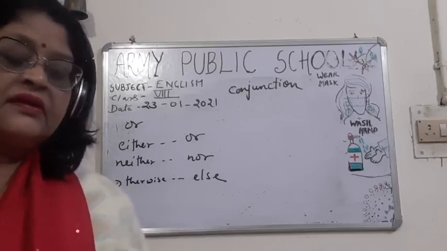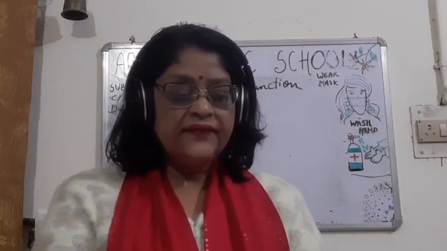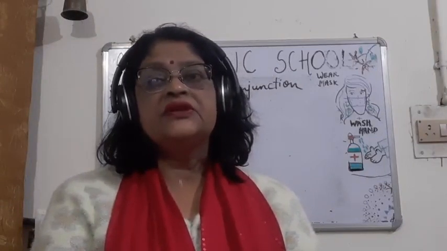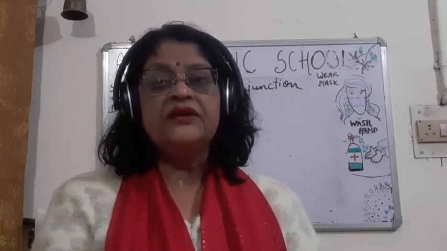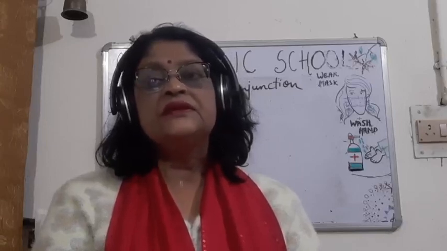Now, another adverbial clause conjunction is place. This type of conjunction is where or wherever. She found her bag where she had left it in the shop. Wherever he goes, he wins respect.